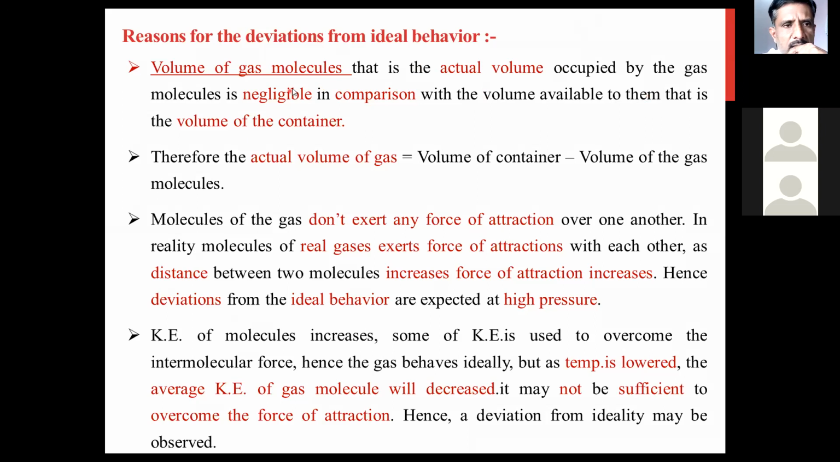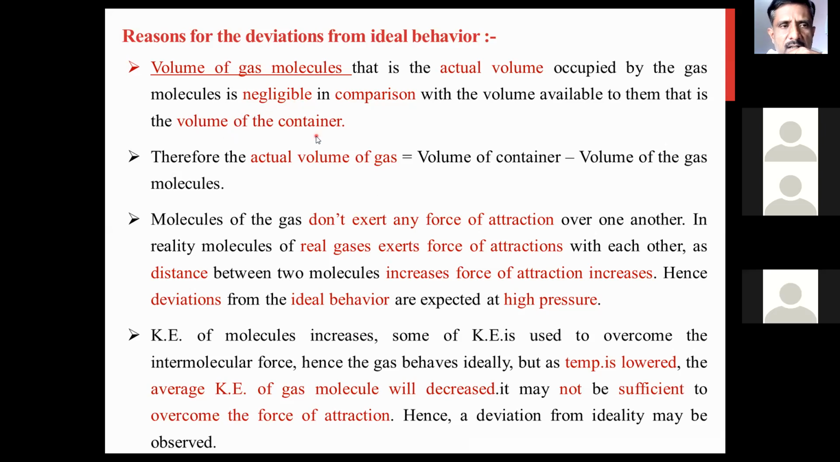Friends, you know what the volume of a gas molecule is. So one by one I will discuss with you the reasons for the deviation from the ideal behavior. Now, the first one is the volume of the gas molecule, which is nothing but the actual volume occupied by the gas molecules. It is very negligible in comparison with the volume of the container, because a container is a big quantity as compared to the volume of the gas.